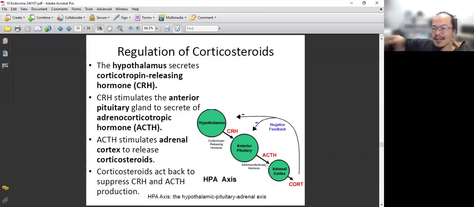The first one we talked about is thyroid. The second one here is adrenal cortex. Same as thyroid, when the end organ produces its hormone, corticosteroid hormone, it will have negative feedback to tell the center, hey, we have enough. Don't keep on pushing us to produce more. So that's negative feedback.